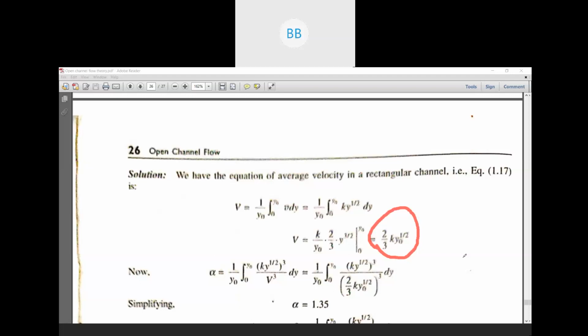Okay, so now you have to substitute this for alpha. When you calculate alpha, you consider the alpha equation.